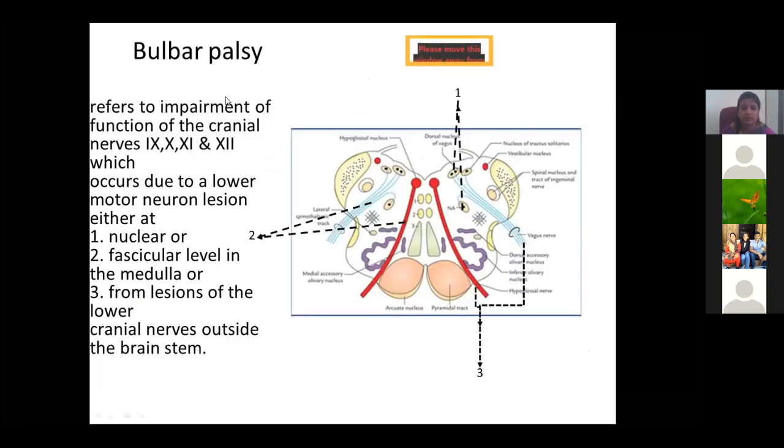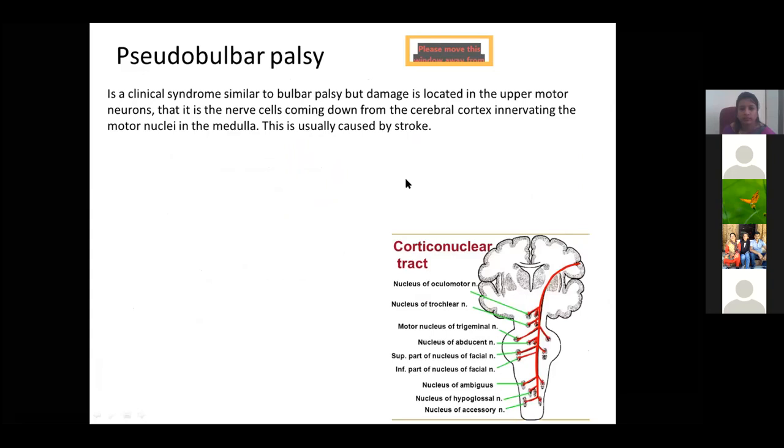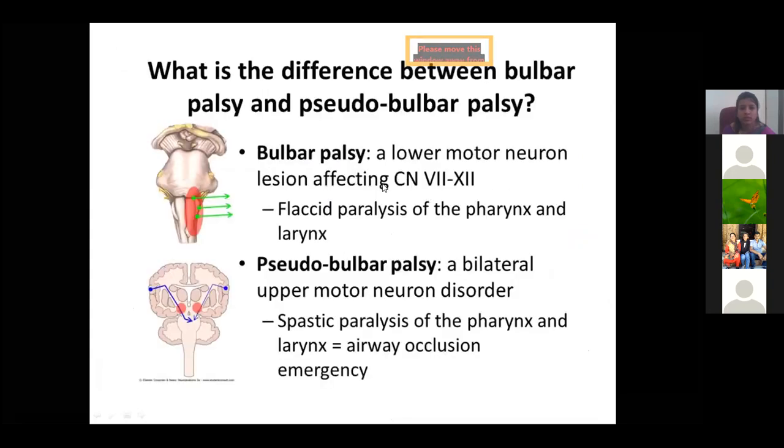So what is bulbar palsy? Bulbar palsy is mainly due to the impairment of function of the 9th, 10th, and 11th cranial nerves in the medulla. So whatever functions are done by these cranial nerves will be hampered. Bulbar palsy is a lower motor neuron lesion of the cranial nerves. It causes paralysis of the pharynx and laryngeal muscles.